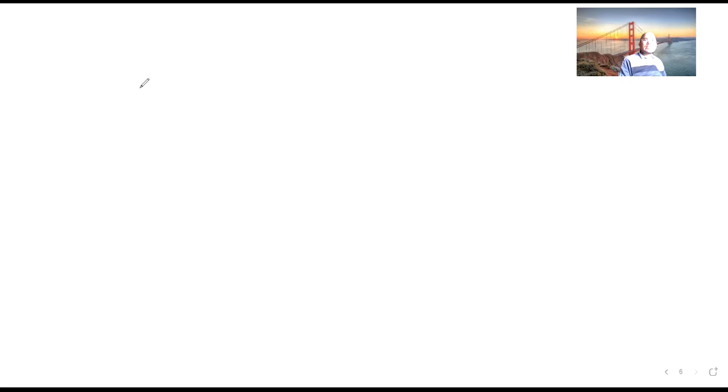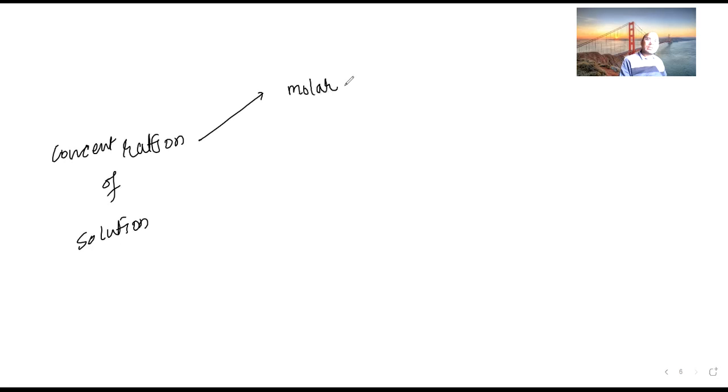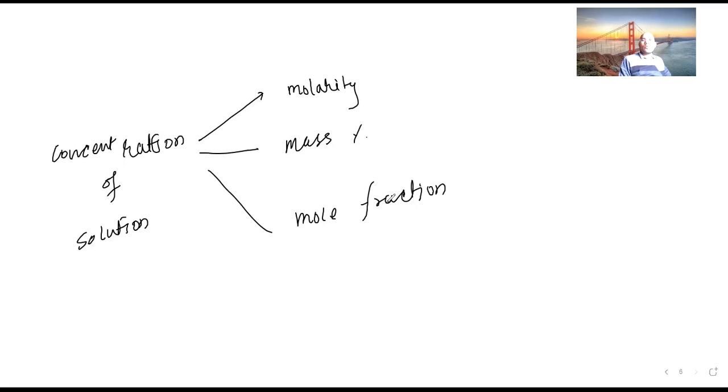Now next one, concentration of solution. If you talk about the concentration of solution, molarity is there in our syllabus. The first one is molarity. Another term is mass percent. Then the next one is mole fraction. Firstly let us try to read these three.